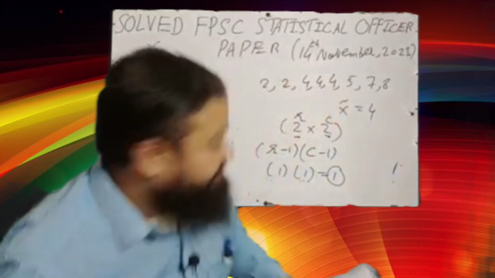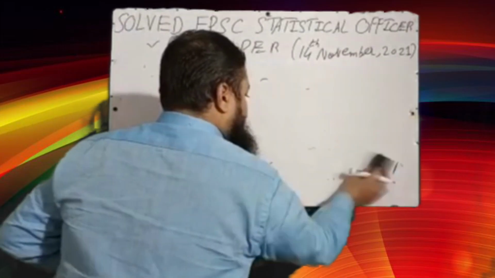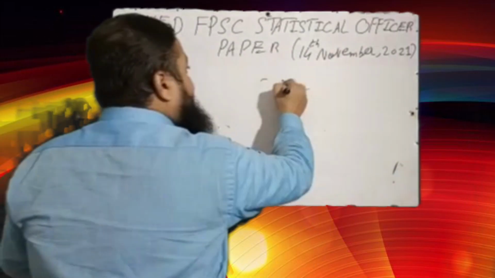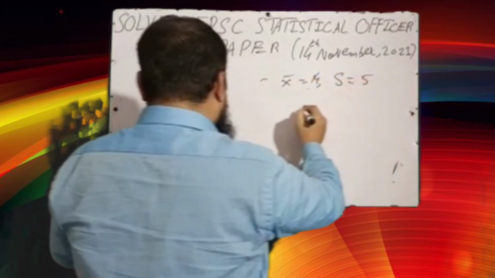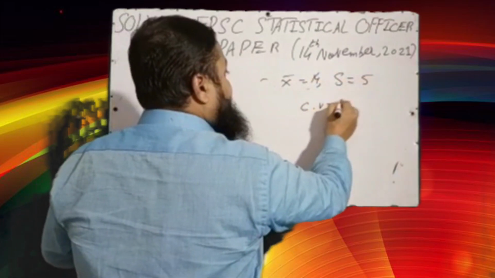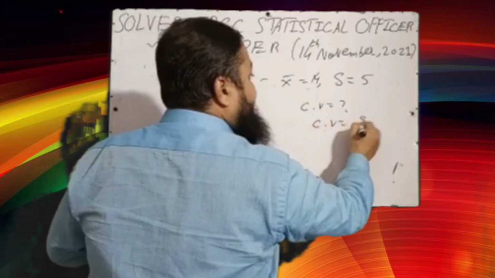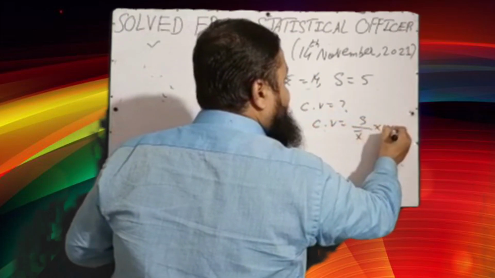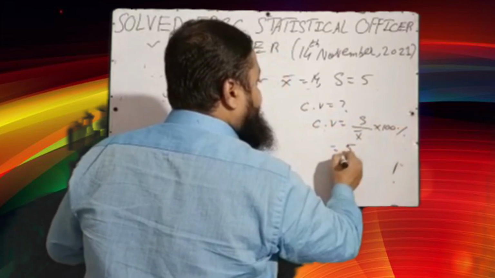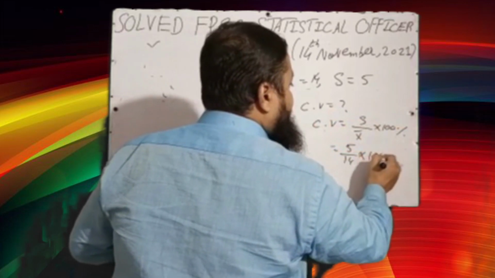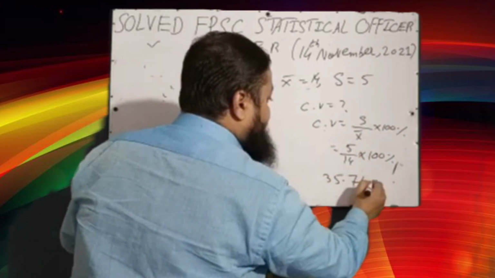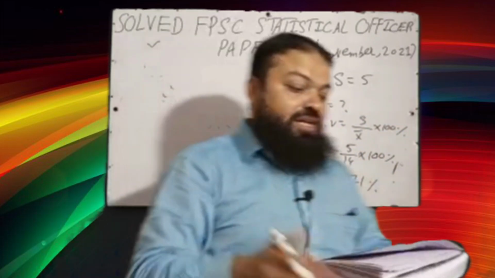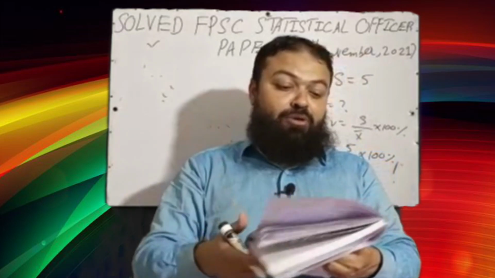Next question is a numerical question. Mean is given, that is 14. Standard deviation is given, that is 5. The coefficient of variation, we know the formula: S over X bar multiplied by 100%. It means 5 over 14 multiplied by 100%, and the correct option was 35.71%. A very important one.